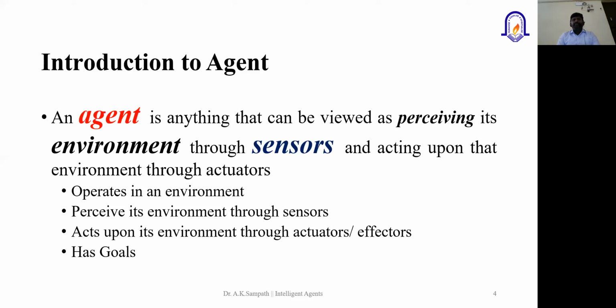For example, I'll continue with the self-driving car as an analogy, so that it will be easy for you to understand. It operates in an environment. When we talk about an environment, it is where the machine learning model or artificial intelligence model works, again the self-driving car which is going to run on the road, right?